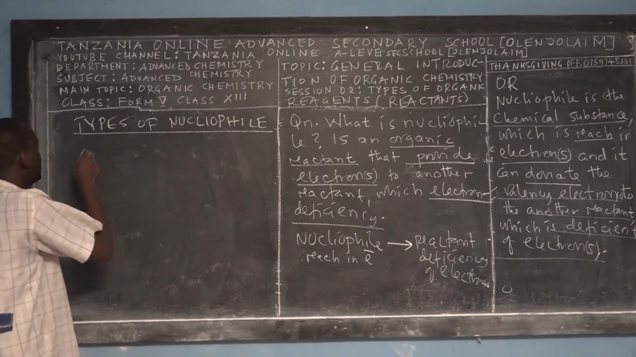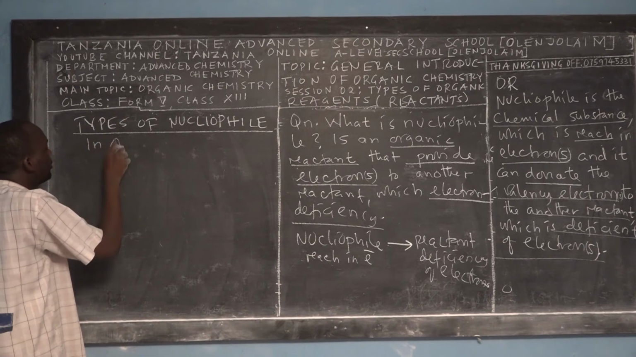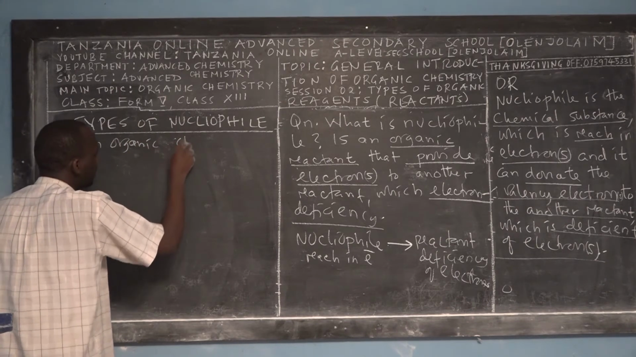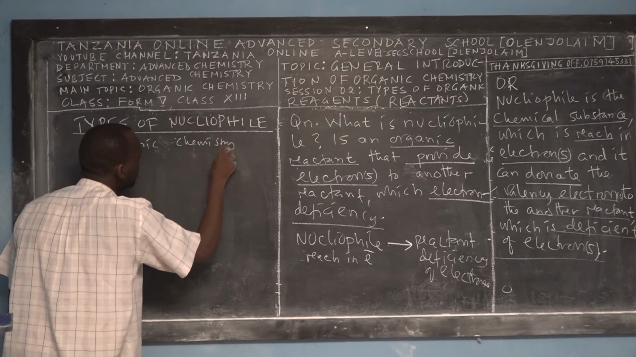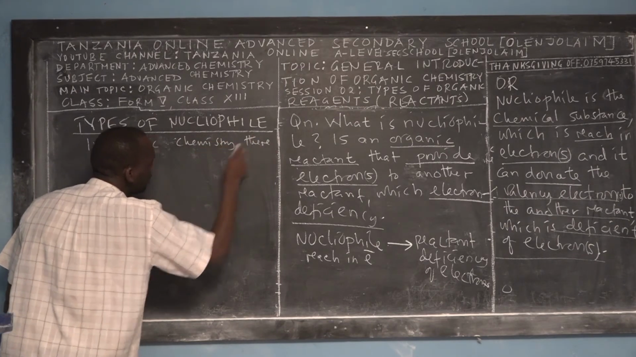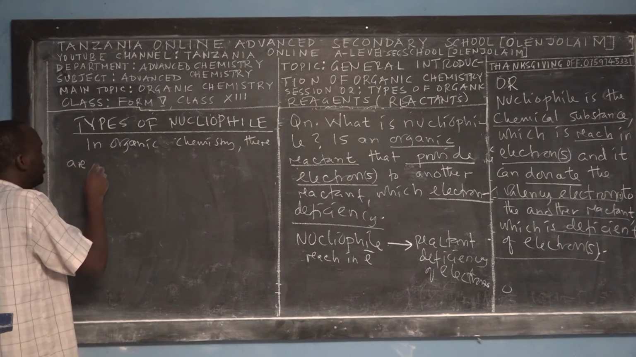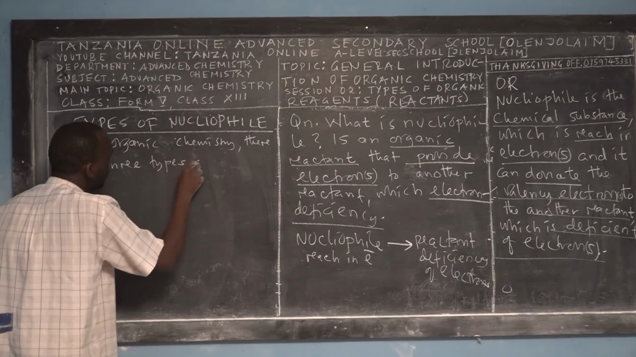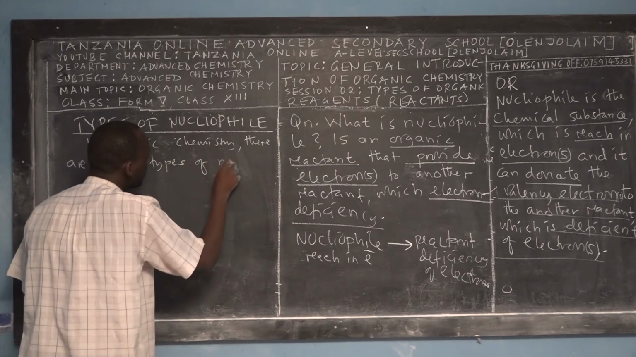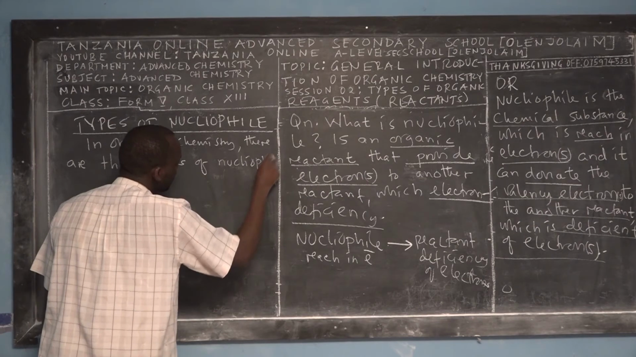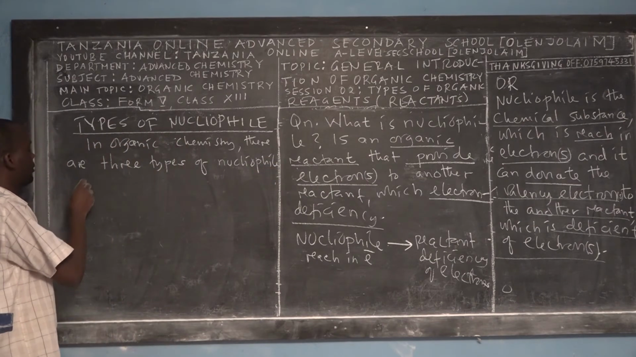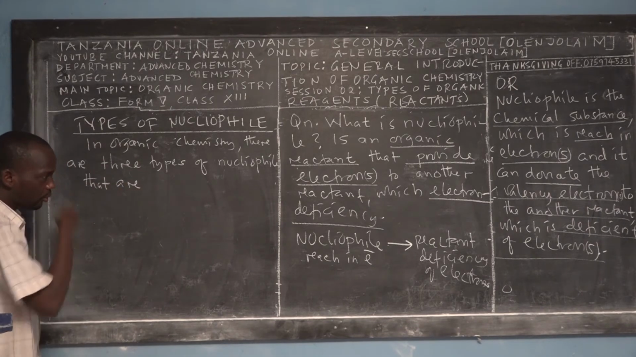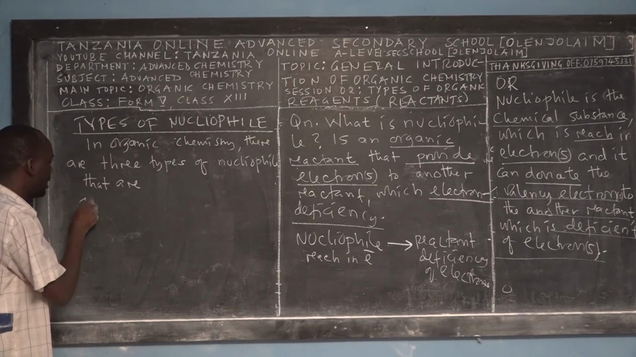So we say that in organic chemistry, there are three types of nucleophile. In these three types of nucleophile, we'll mention examples. The first one, we call it